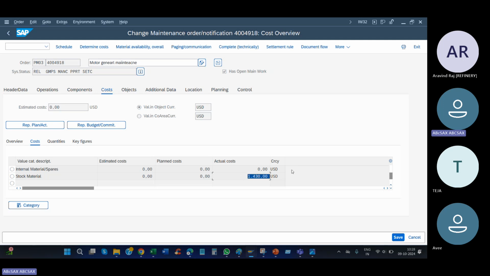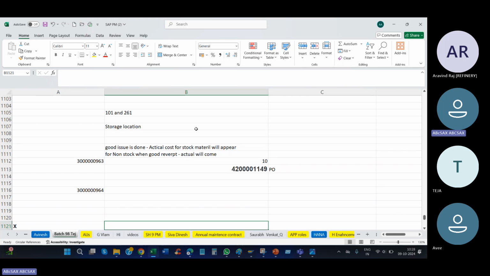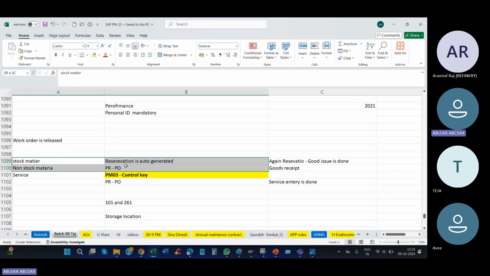That's all, the MM flow is completed. These are the three flows done. Do practice. You should say this in the interview. If they ask again, I'm telling you, PM to MM has three flows.